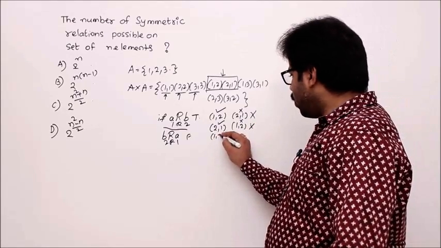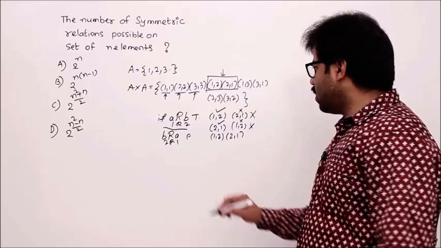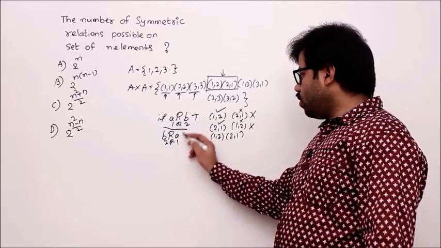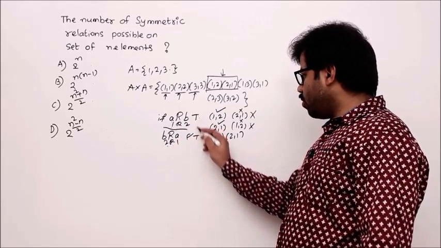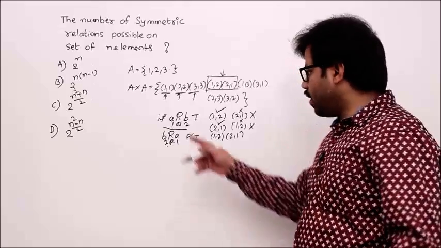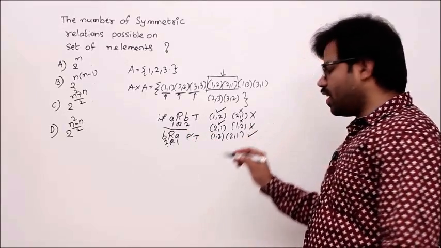Now let's take 1 2 and 2 1 at a time. What happens? The rule says that if 1 is related to 2, then 2 should be related to 1, so it will become true and true. True implies true is true, then the definition is satisfied, then it is correct.